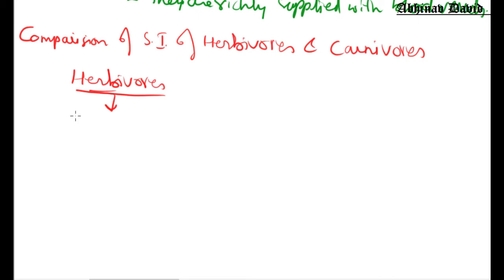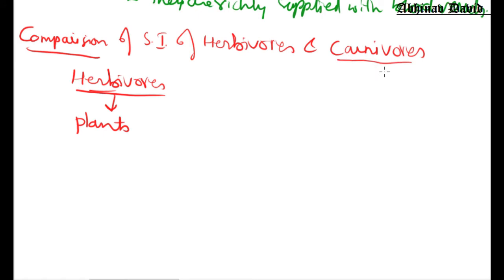So what do they eat? Plants. Herbivores like cow, deer, goat, they all eat plants. Now let us compare their small intestine with that of carnivores.